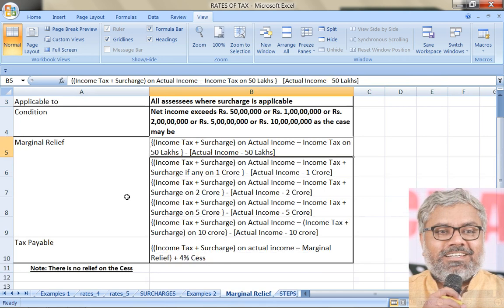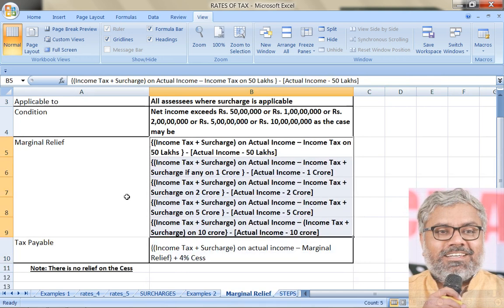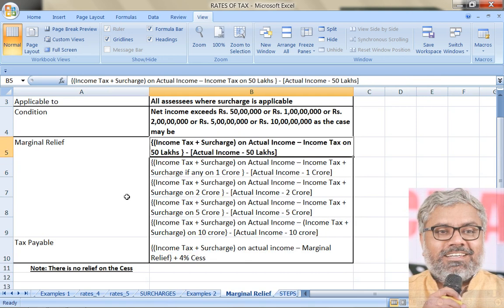Then how to calculate marginal relief? This is the formula. You can directly remember it also, because all of them have the same logic. The only thing that changes is the amounts of thresholds. Let us take one by one. Look at the first one. What is it talking about? Income tax plus surcharge on actual income. That has to be calculated first, because this is applicable only when surcharge is there. If surcharge is not there, we don't even need to calculate marginal relief. So definitely there is surcharge.